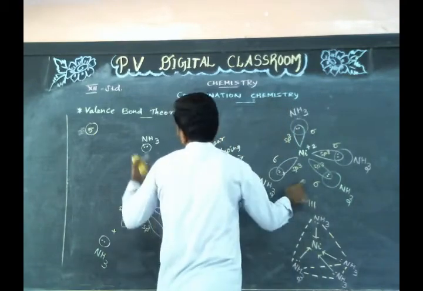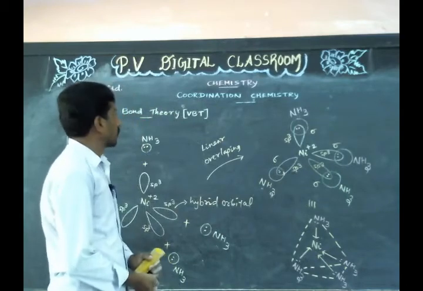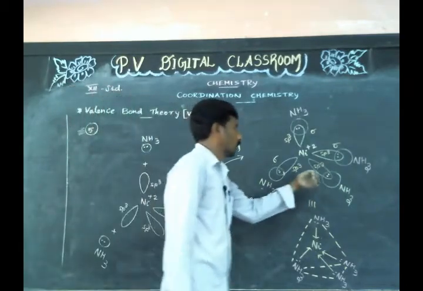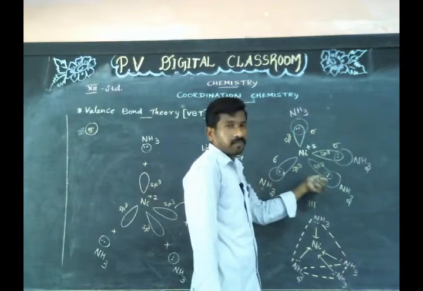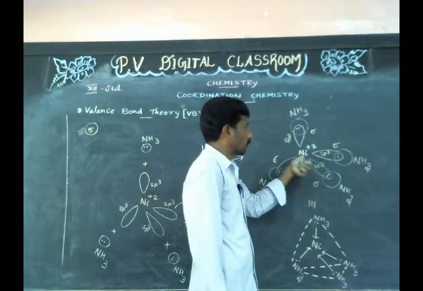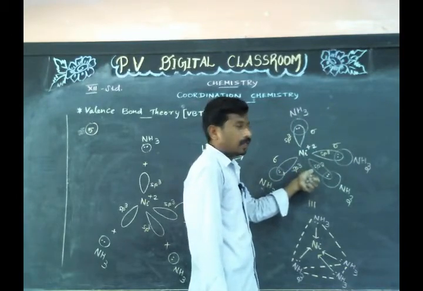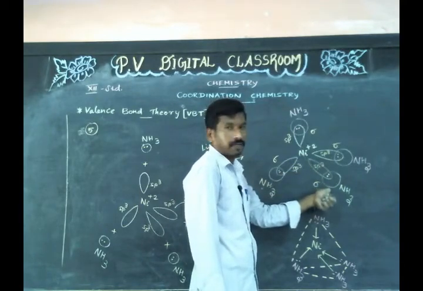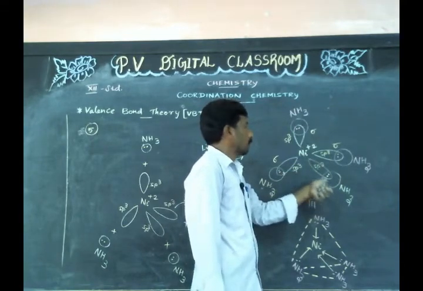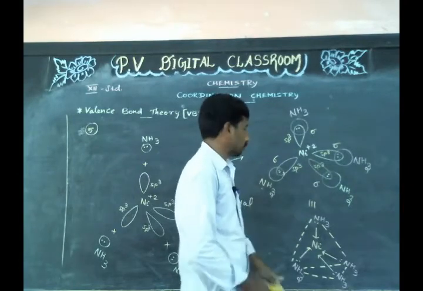This is the sixth assumption of valence bond theory. It states that greater is the overlapping between the hybridized orbital of the central metal atom or ion and filled ligand orbitals, greater is the strength of the bond.